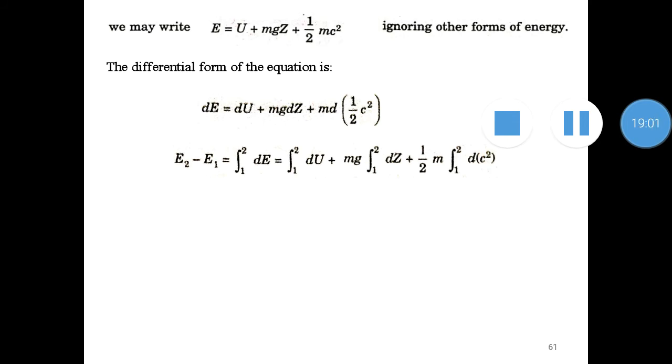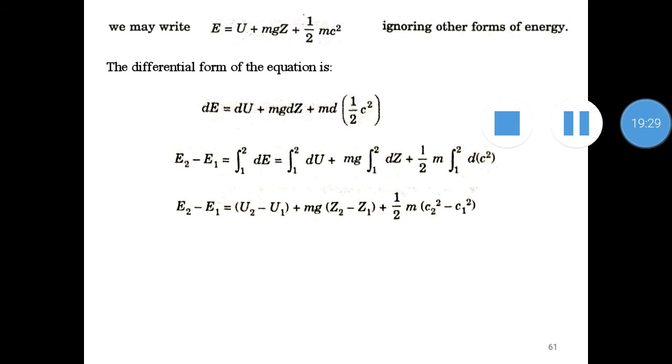We have taken the half outside, and we are integrating c square with respect to the limits 1 and 2. So half m integral 1 to 2 d c square. We haven't differentiated c square; we are taking the c square inside the differential. So we are not differentiating c square into 2c or something like that. That has to be noted.